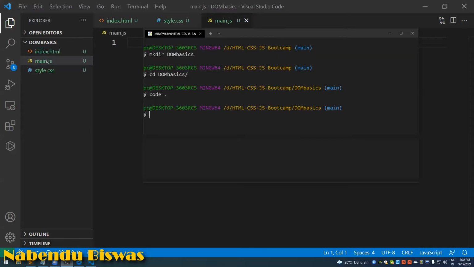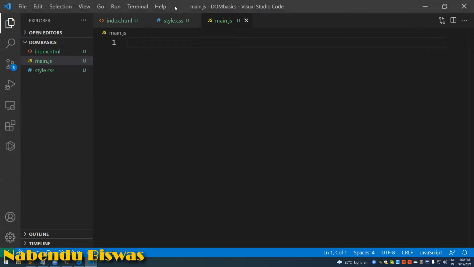Just write mkdir. This is just a Windows machine, but you should know this much of commands. Mkdir I did, or else if you don't know this much, just right click and create a folder. I did a cd. This is a VS Code shortcut which you can do with code and dot, if VS Code is installed. I don't remember the path in VS Code, and you can directly open VS Code from there.